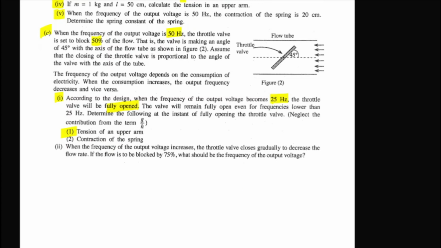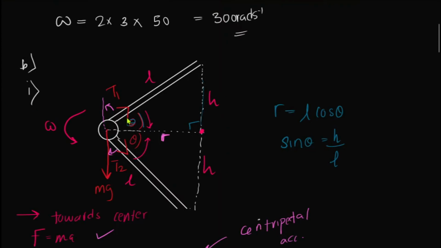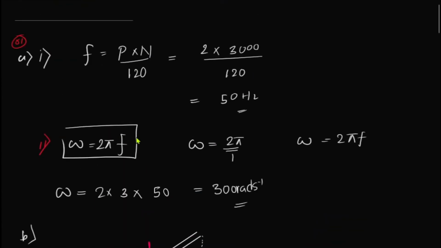So how would we do that? Simply what we need to find is, when the frequency is 25 hertz, what's the tension of the upper arm. We need to check what the angular speed is, right? When the frequency was 50 hertz, the angular speed was 300 radians per second.